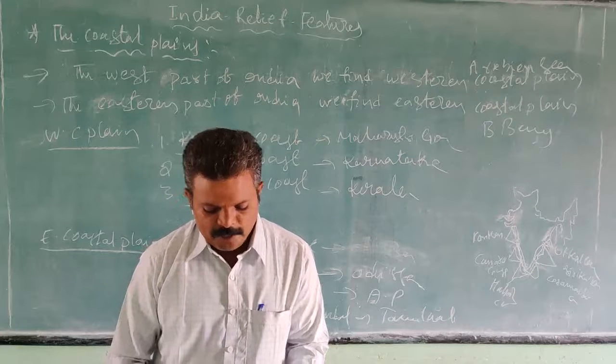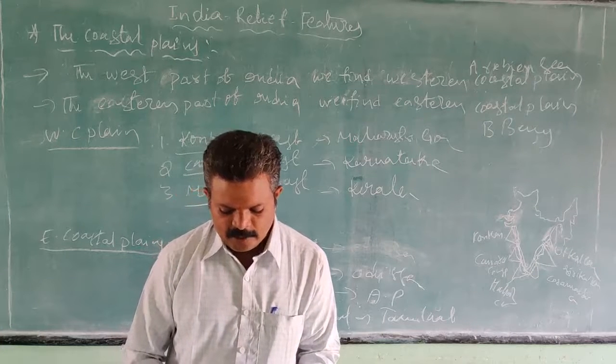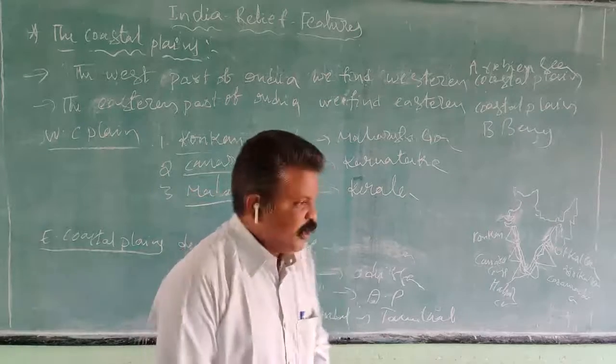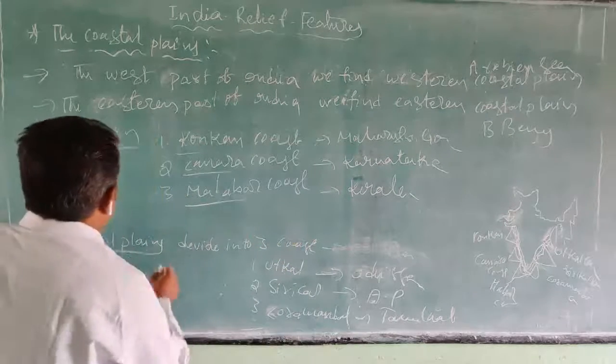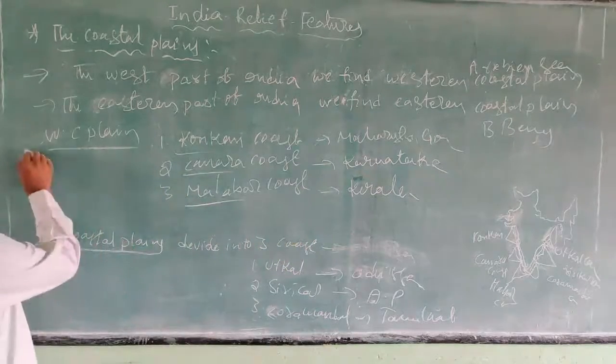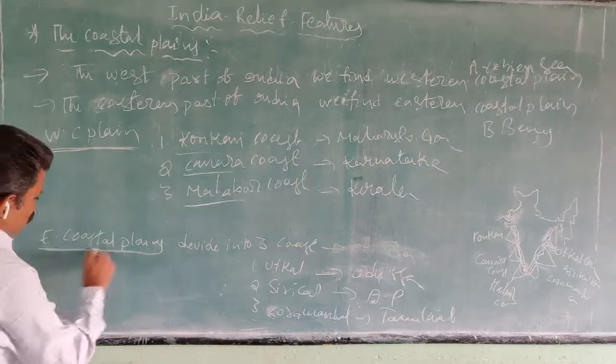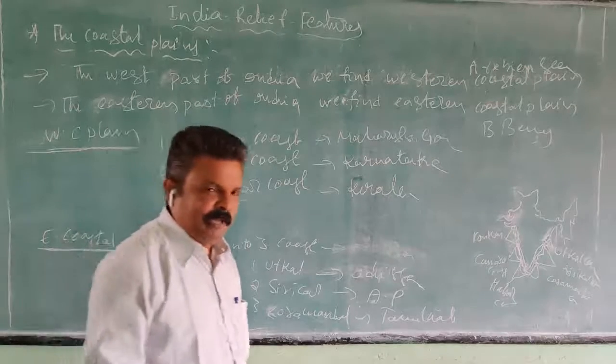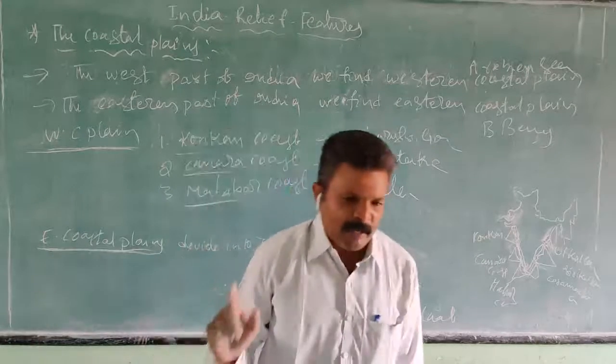Like the Indo-Gangetic plains and deltas, they are agriculturally developed. Coastal plains are also rich in fish resources. So what is the advantage of the western and eastern coastal plains?